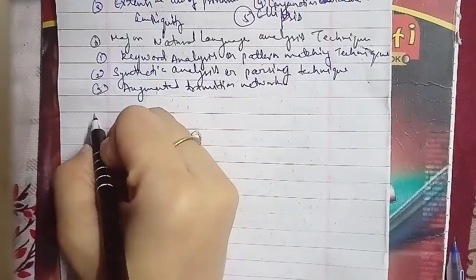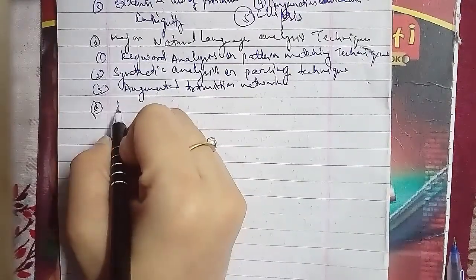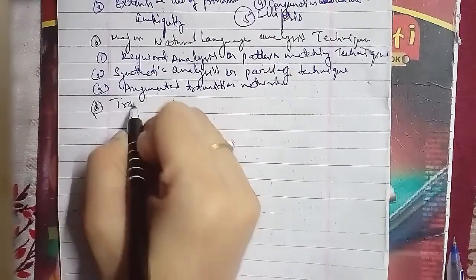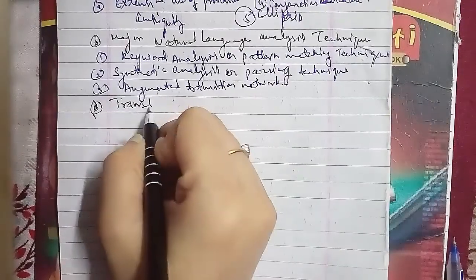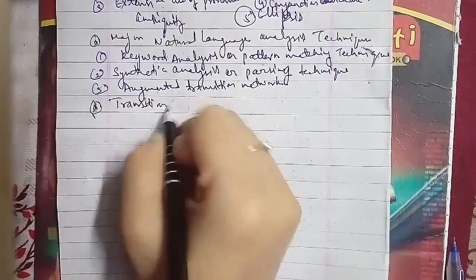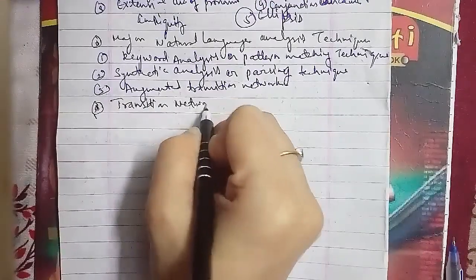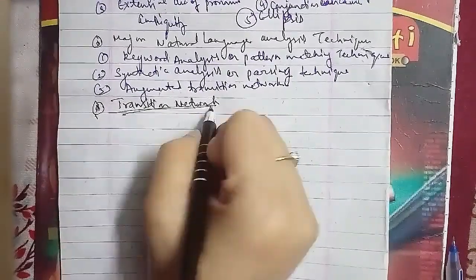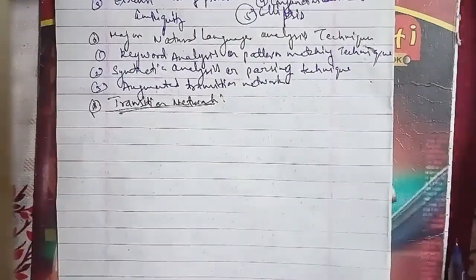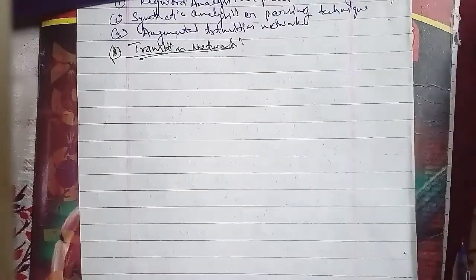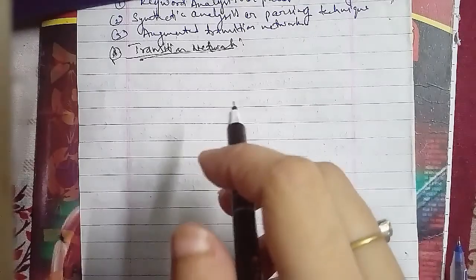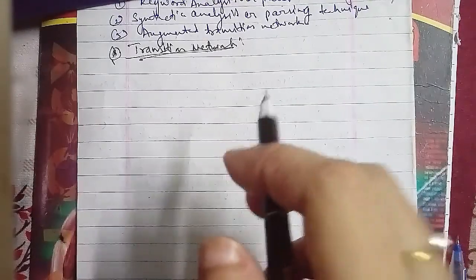The second is define grammar. A grammar G is a formal specification of the sentence structures that are allowable in the language, and the language generated by the grammar G is denoted by L(G).